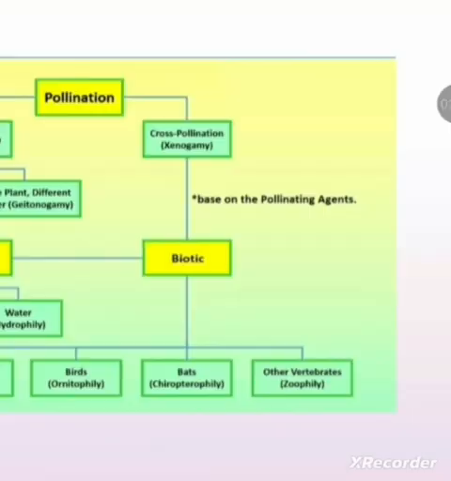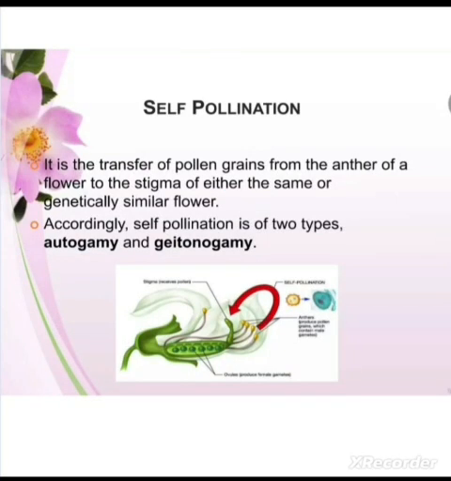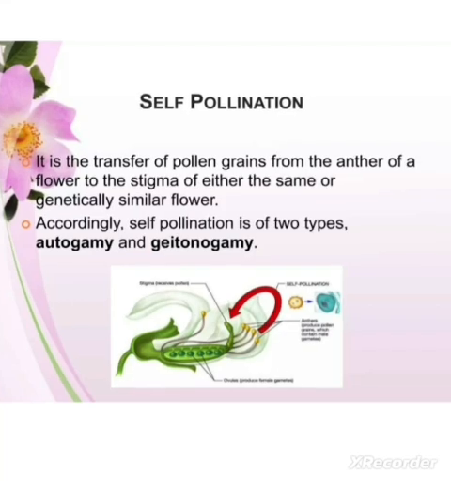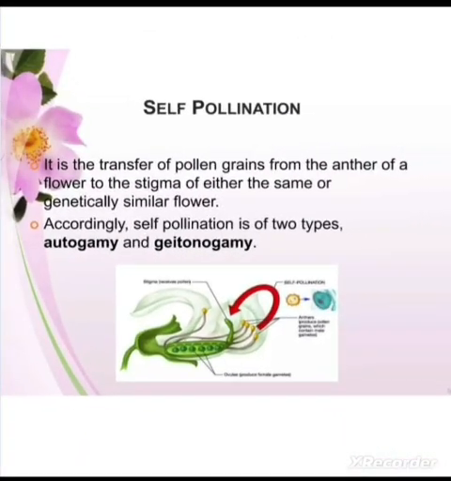Now first we will understand what is self-pollination. Self-pollination is the transfer of pollen grains from the anther to the stigma of the same flower or another flower which is born on the same plant. That is known as self-pollination. Self-pollination is again of two main types. The first one is autogamy and the other one is geitonogamy.